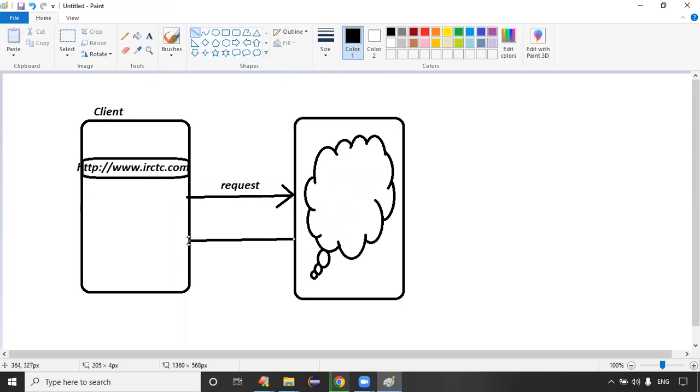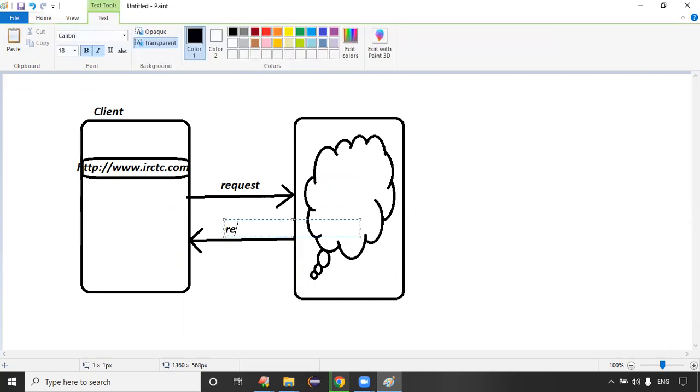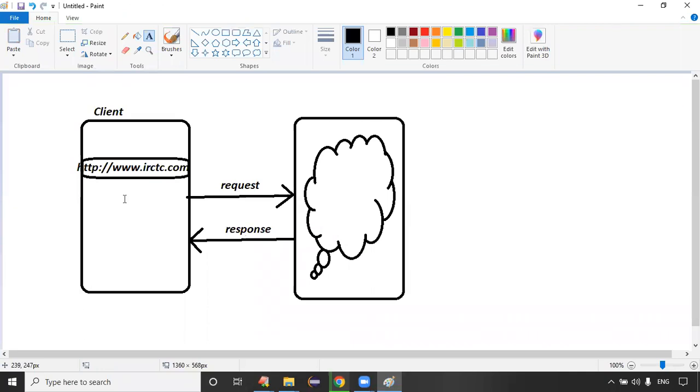Who is the client here? We are the client, which means we are sending the request. Technically the browser is sending the request. The browser is an example of a client. The browser is the client, because the browser sends the request to the server, and the browser takes the response. The browser is holding the response, right?